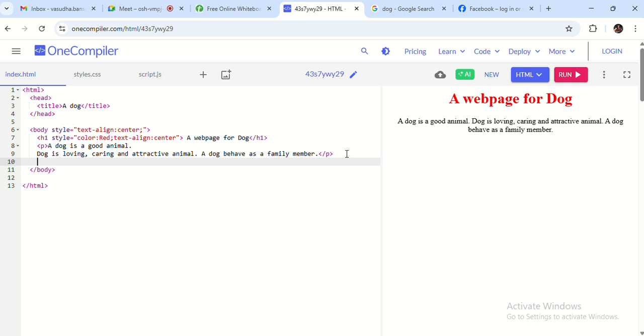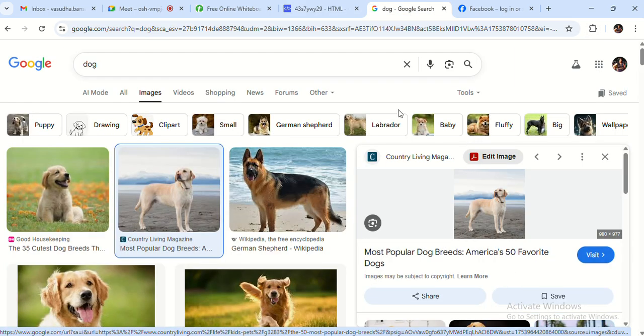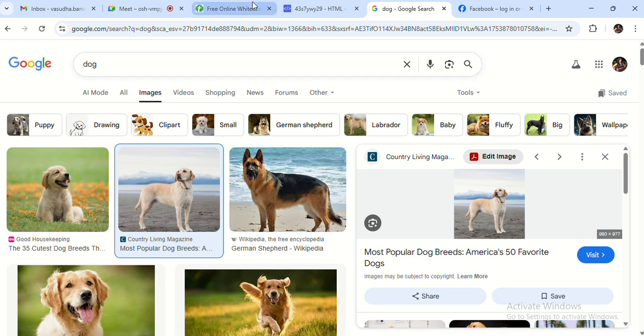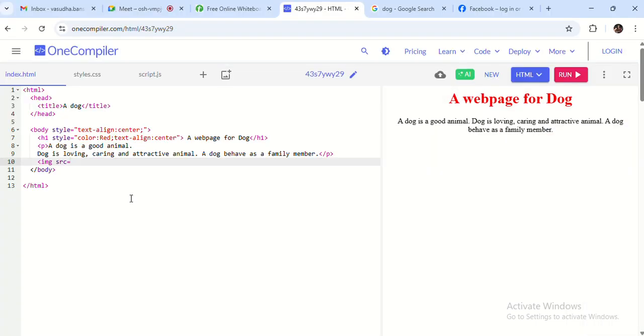How to put an image? img is the tag for that. src is equals to, so we have to take an image. I will take the image address from here and paste it over here.